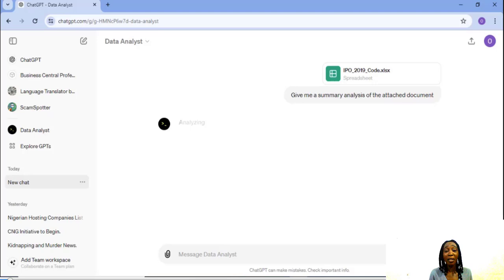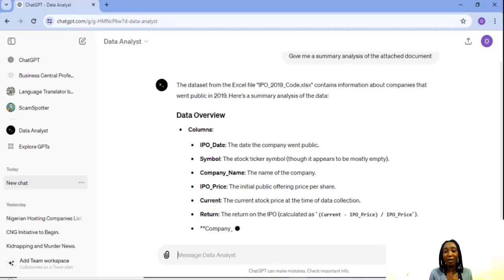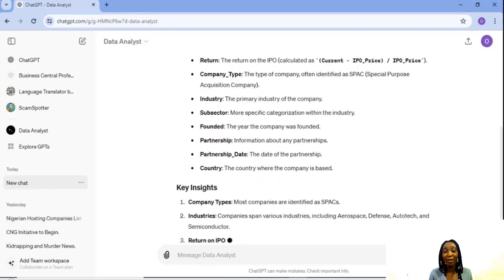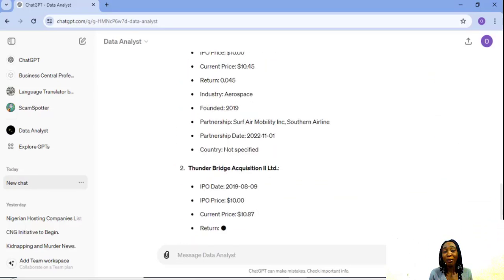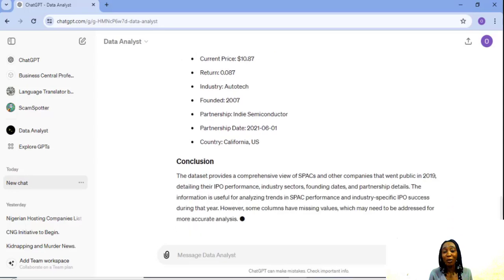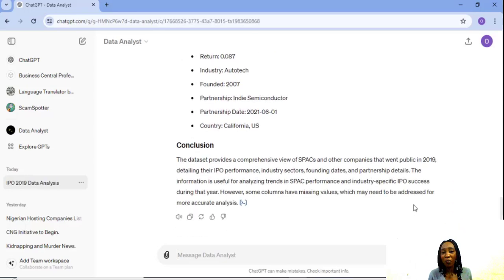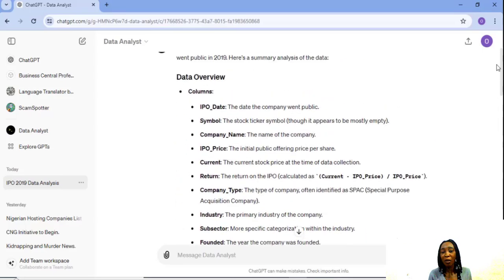So, analyzing the document. It's been able to specify what the document is about in less than 4 seconds. Okay, which is fair and brilliant. Okay, so let me just scroll to see if it properly got the summary.